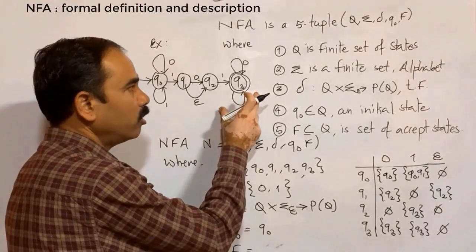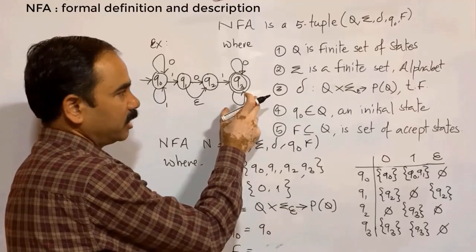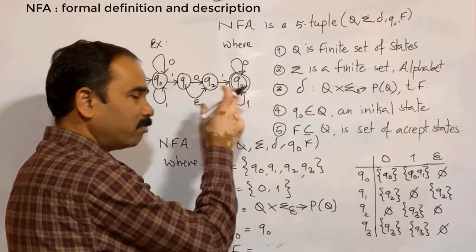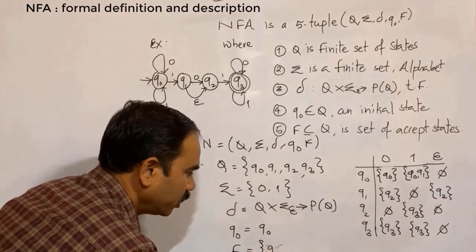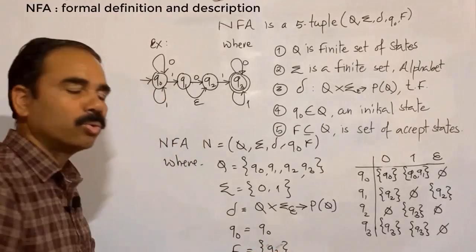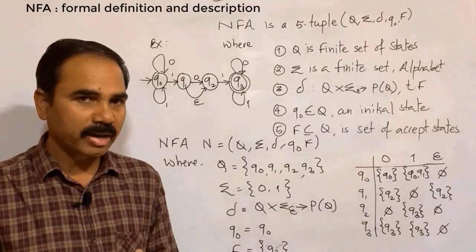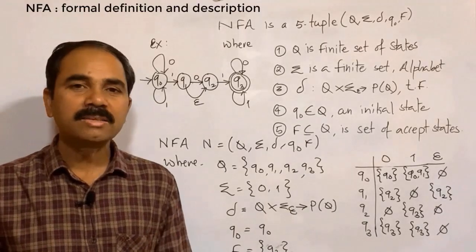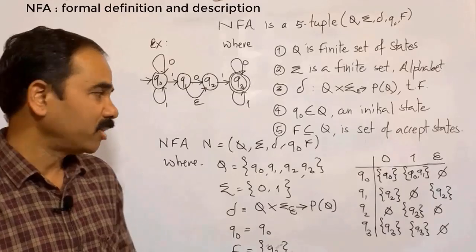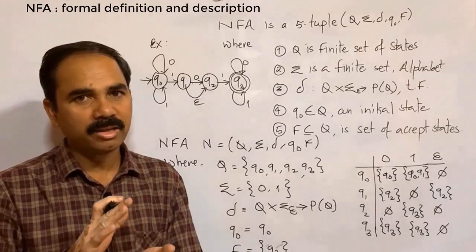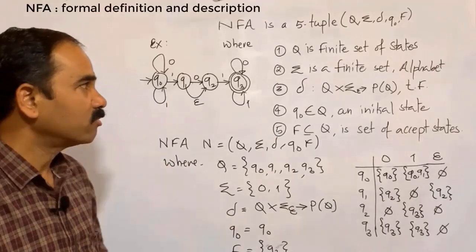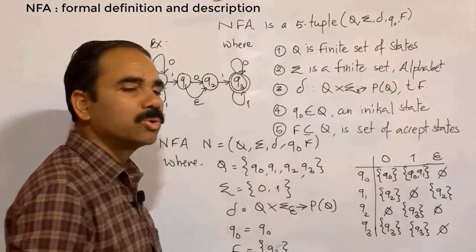In this case, there is only one final state, but please remember it's a set of states. So we will write Q3 as a set having only one final state. So when it is asked to write the formal description, we have to write in this way, and when we are formally defining the NFA, we have to use these 5 tuples: Q, sigma, delta, Q0 and F.